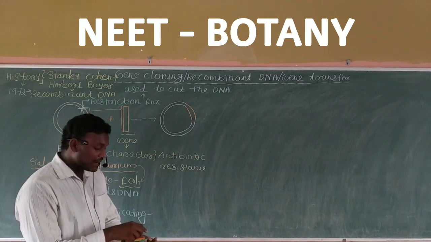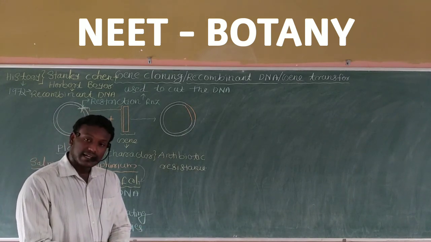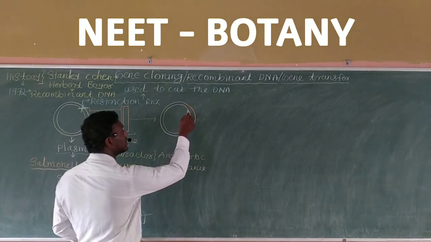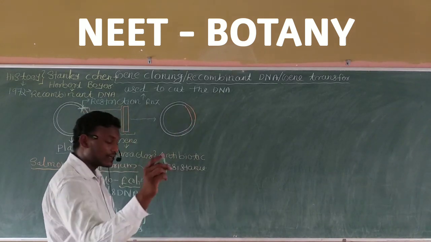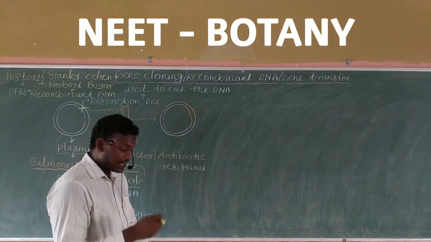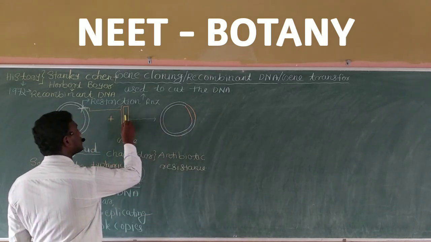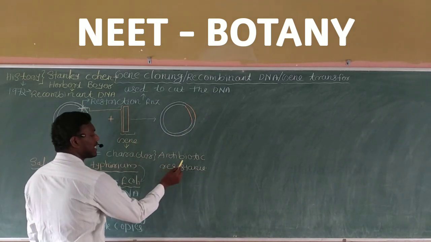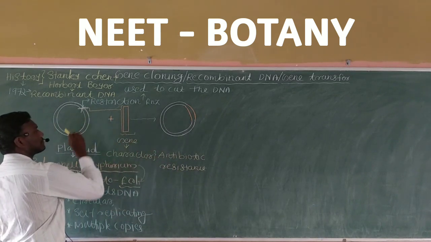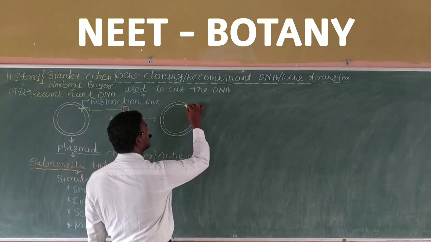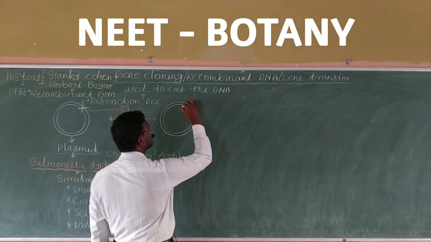After making the cut, I am joining the DNA fragment. That is also very important: the rejoining of the DNA fragment, or the antibiotic resistance gene, in the plasmid. Here also I made one joint, yes or no?